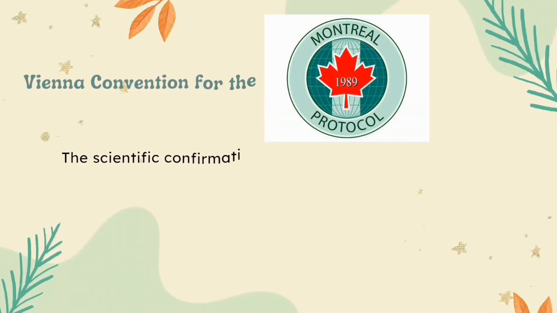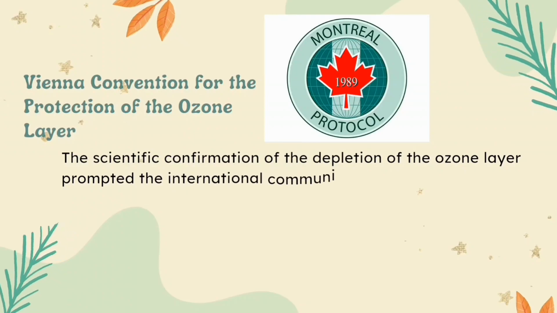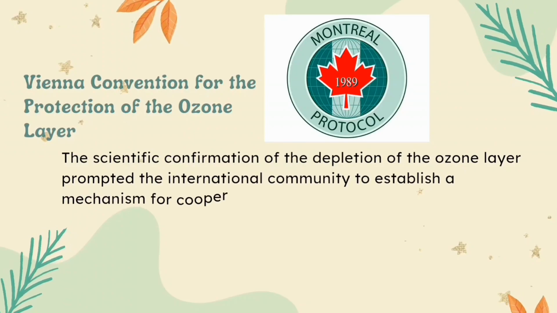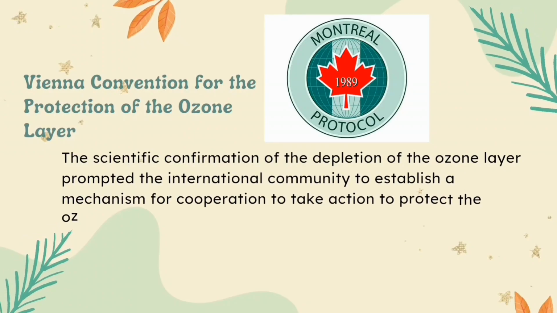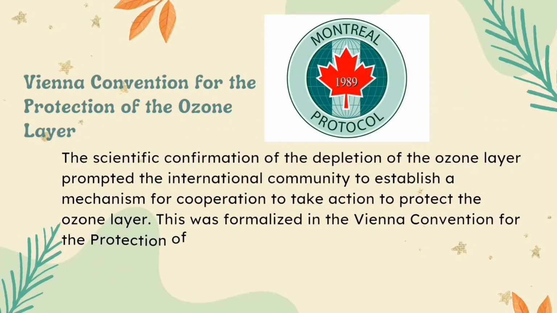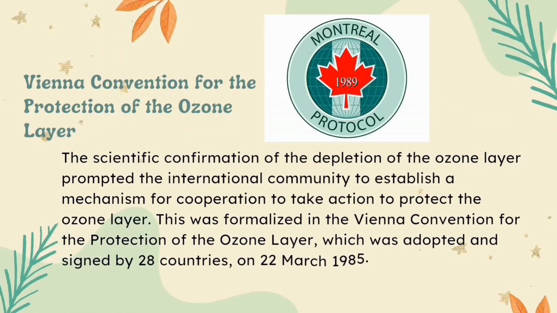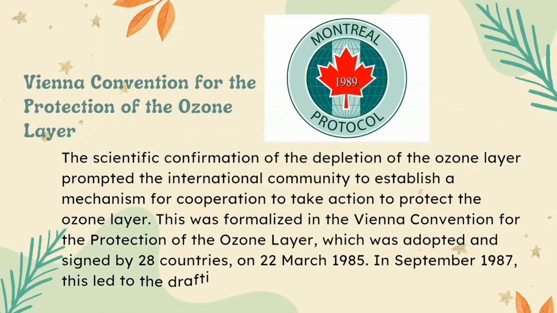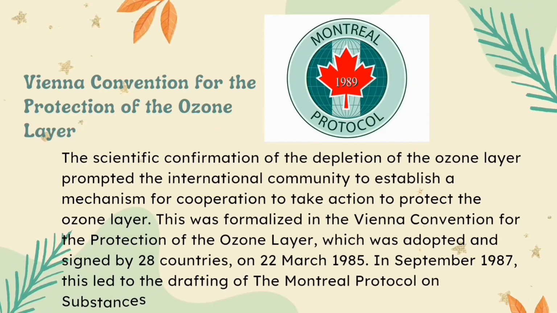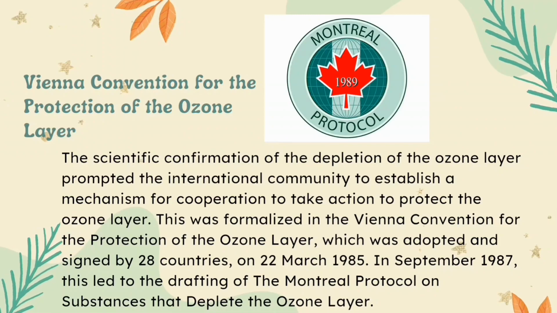Vienna Convention for the Protection of the Ozone Layer. The scientific confirmation of the depletion of the ozone layer prompted the international community to establish a mechanism for cooperation to take action to protect the ozone layer. This was formalized in the Vienna Convention for the Protection of the Ozone Layer, which was adopted and signed by 28 countries on March 22, 1985. In September 1987, this led to the drafting of the Montreal Protocol on substances that deplete the ozone layer.